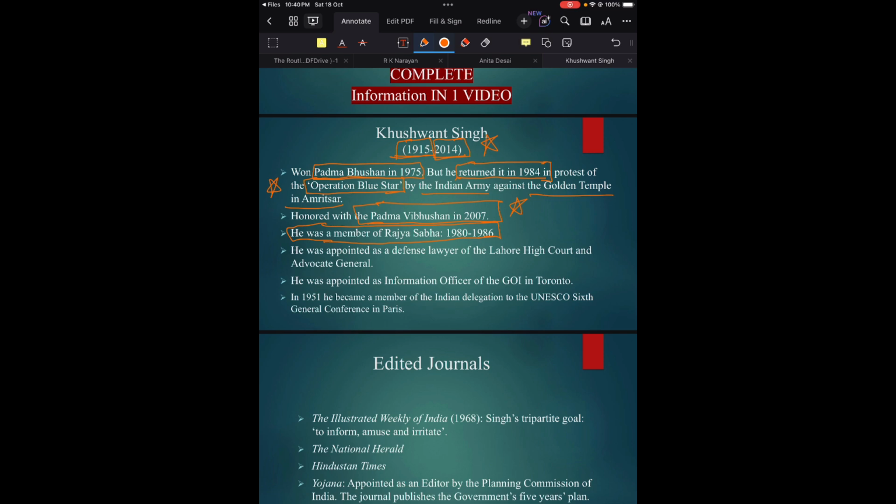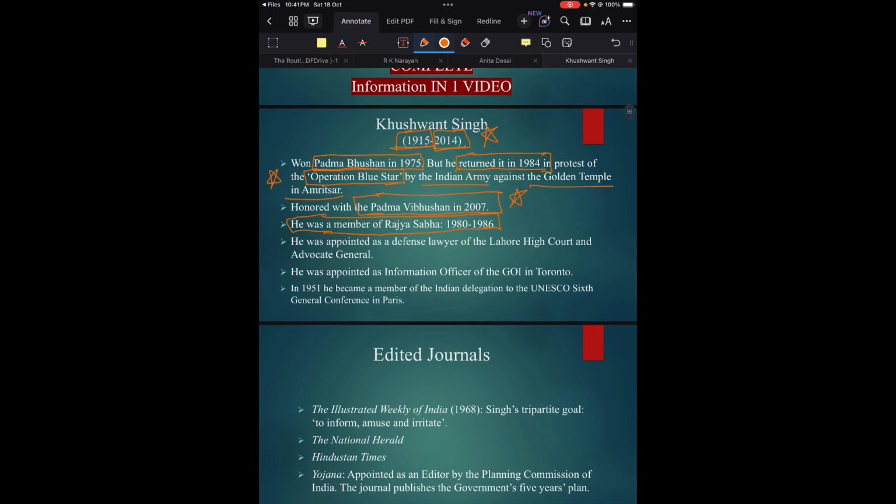You will be given four authors and asked which one of the following authors has been a part of the Rajya Sabha. You will be able to answer that Khushwant Singh is the right answer because he was a member of the Rajya Sabha.